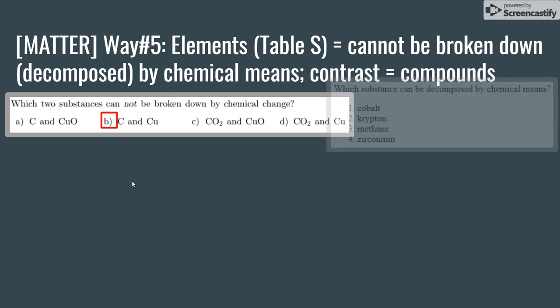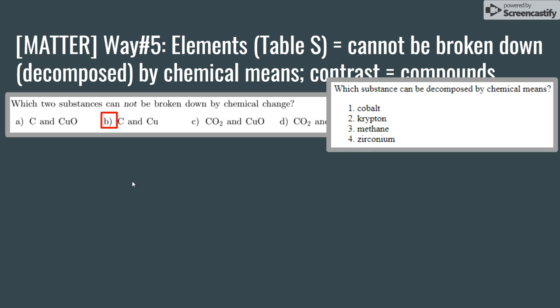Let's try another one. Which substance can be decomposed by chemical means? Pause the video, consider the idea, and think about what the correct answer is. Okay, we know the answer has to be methane. And why is it methane? Well, answer choices 1, 2, and 4 are all elements on the periodic table. Remember, elements cannot be broken down or decomposed by chemical means. So what you're looking for is a compound.